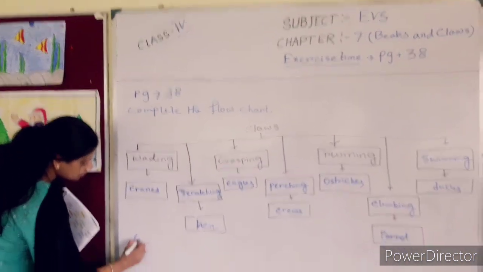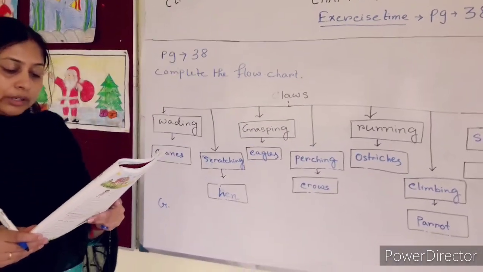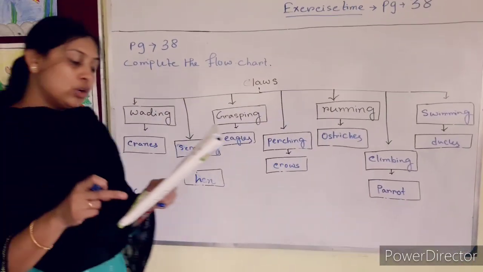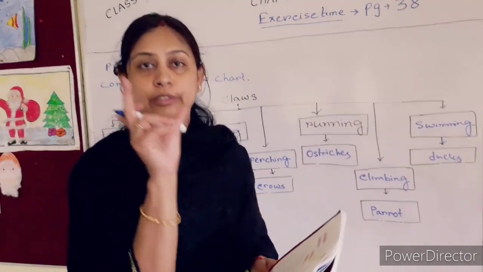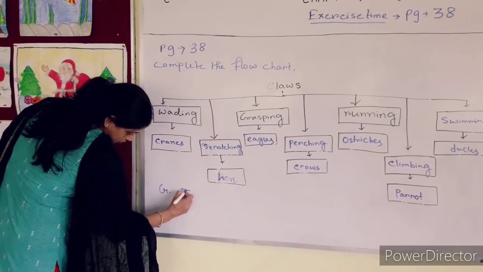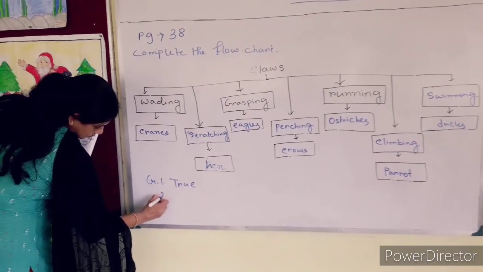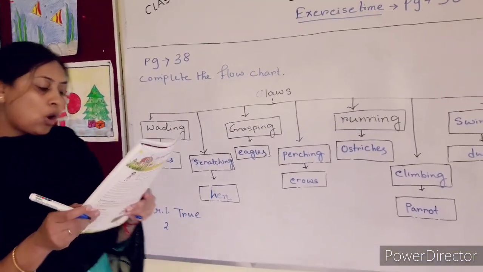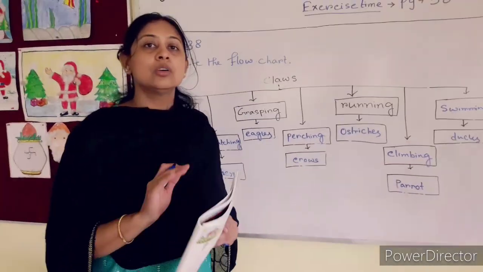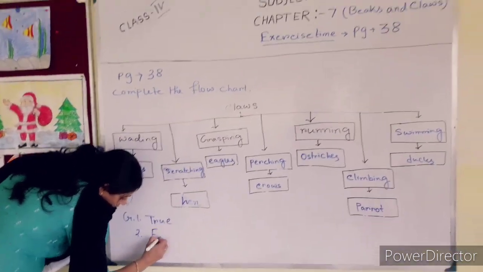Okay. Now the next one, G. Write true or false. Crows have 3 toes in the front and 1 behind. Crows have 3 toes in the front and 1 behind. This one is true. Now G2. All birds have the same beaks and claws. Same beaks and claws? No. They have different types of beaks and claws. So this one is false.